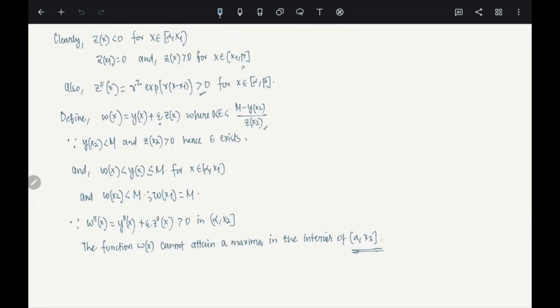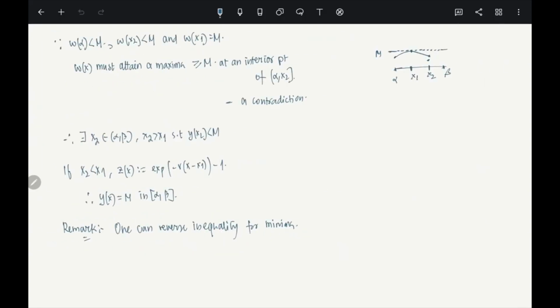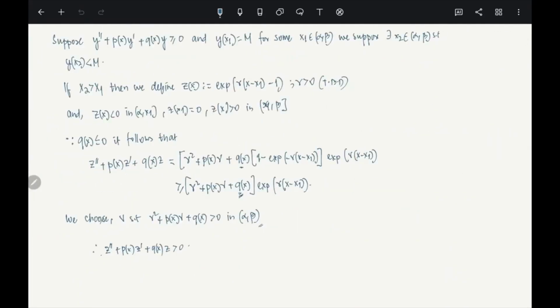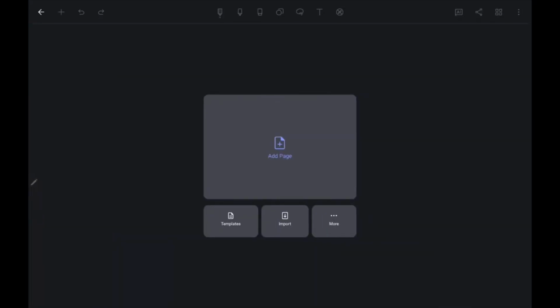We showed that w double prime is strictly positive, and then it cannot attain a maxima. This you can say using the first part of the theorem. Exactly the same sort of logic works, and you show that the maxima cannot be attained. So basically you will get a contradiction.